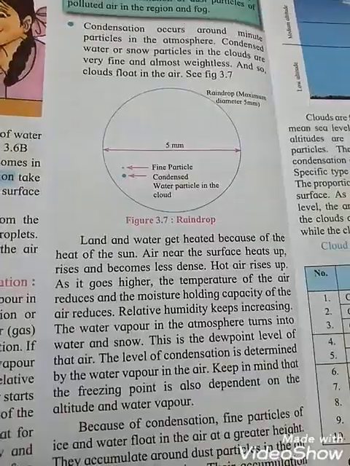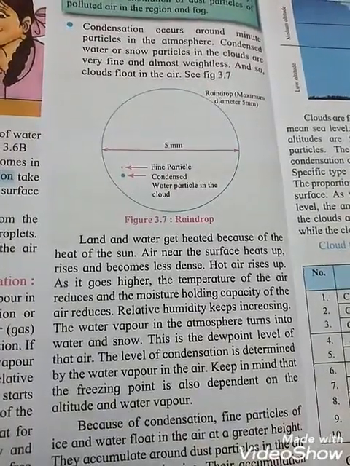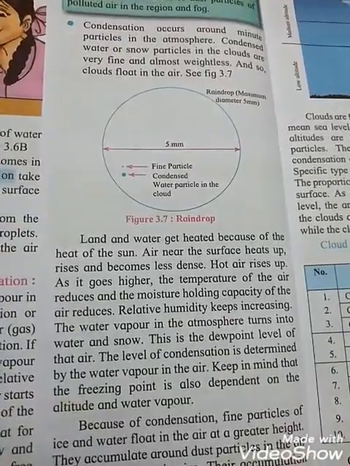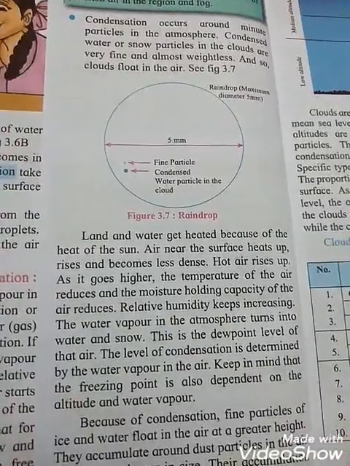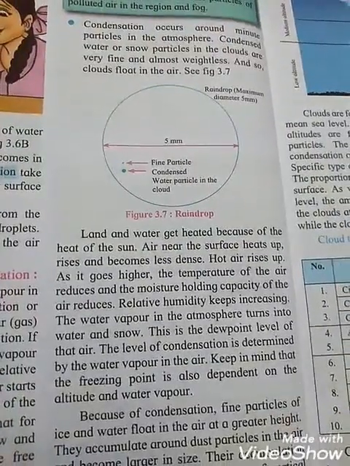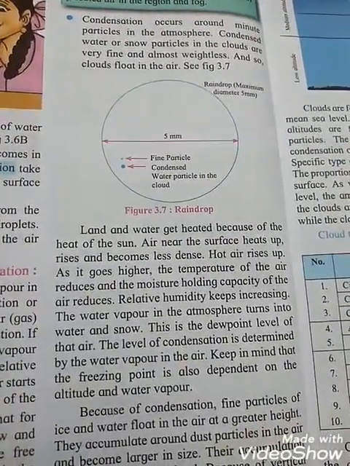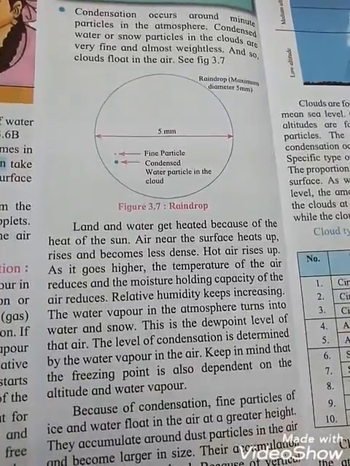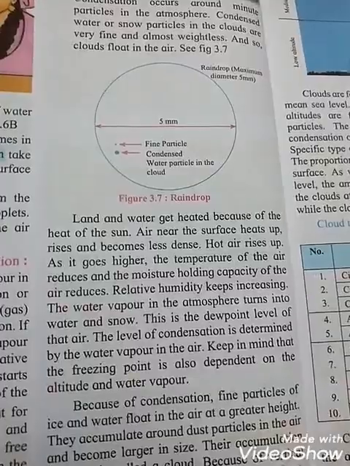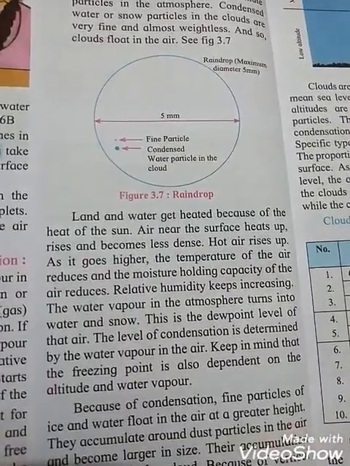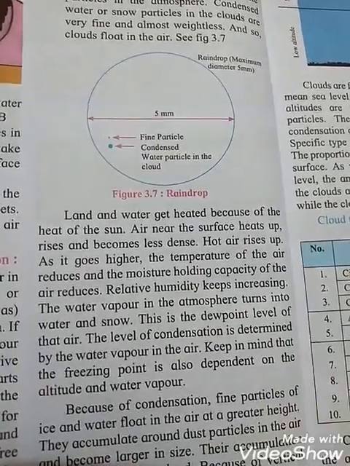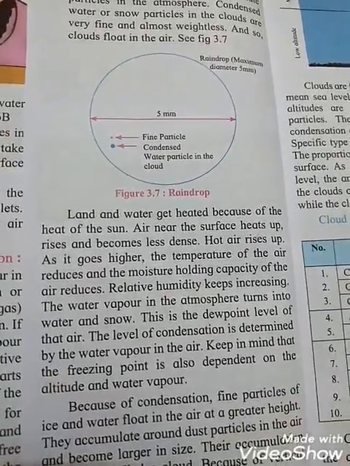That is very important, student, that hot air rises up as it goes higher. The temperature of the air reduces and the moisture holding capacity of the air reduces. Relative humidity keeps increasing. The water vapor in the atmosphere turns into water and snow.